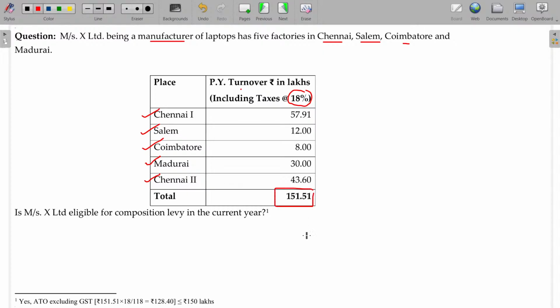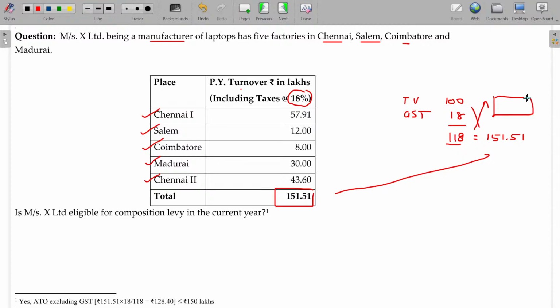Overall transaction value being 151.51. If the transaction value is 100, GST 18 is added, so the total value being 118. Here 151.51 will be the overall collection. We have to consider only the value excluding the GST. Do the cross multiplication to get the transaction value excluding the GST.